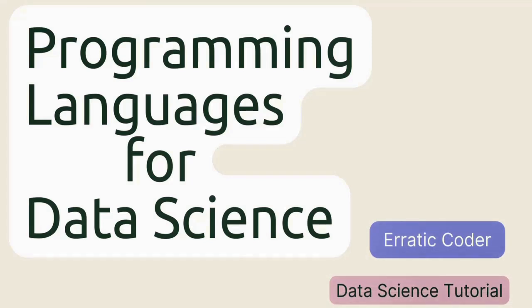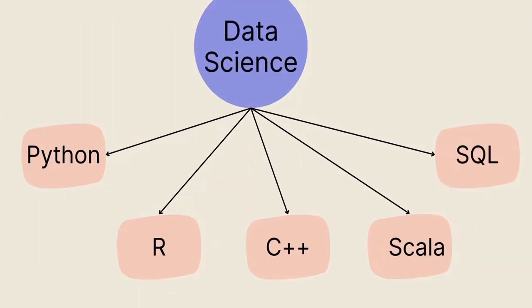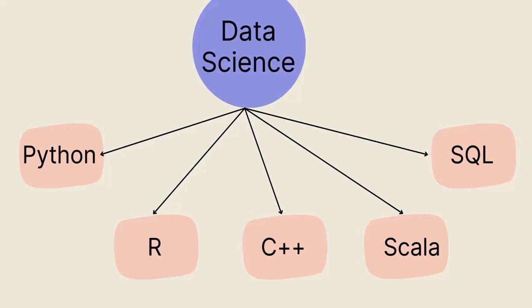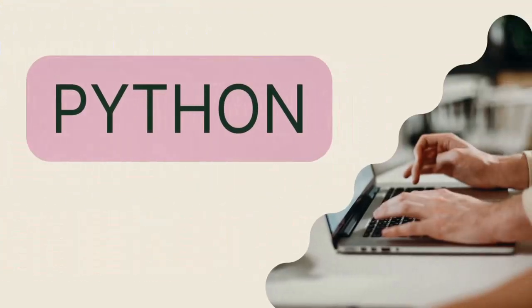Today we are diving into a topic that is essential for anyone looking into the world of data science and choosing the right programming language. If you are not aware of data science, do check out our last video showing at the top. So these are the languages that can be helpful in the data science area: Python, R, C++, Scala and SQL. Now let's walk through and understand the purpose of each and every programming language.